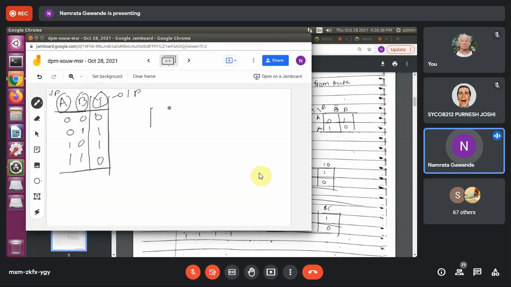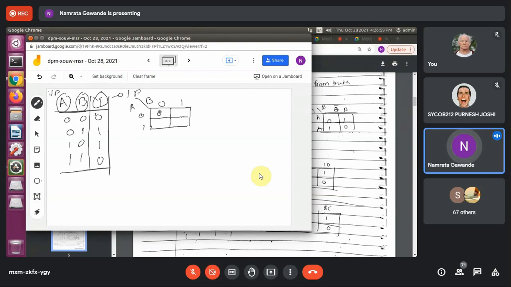Now 2 variable K map. 2 variable K map means 4 cells. A, B, right? 0 1, 0 1. Now for this truth table K map, what do I need to do? 0 0, representing which output? 0.